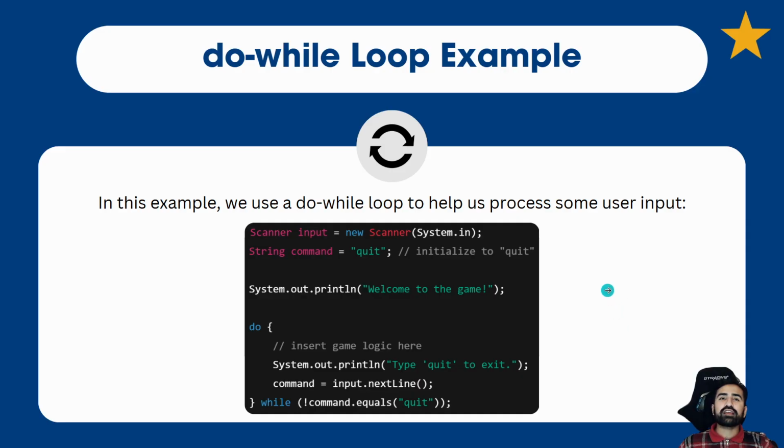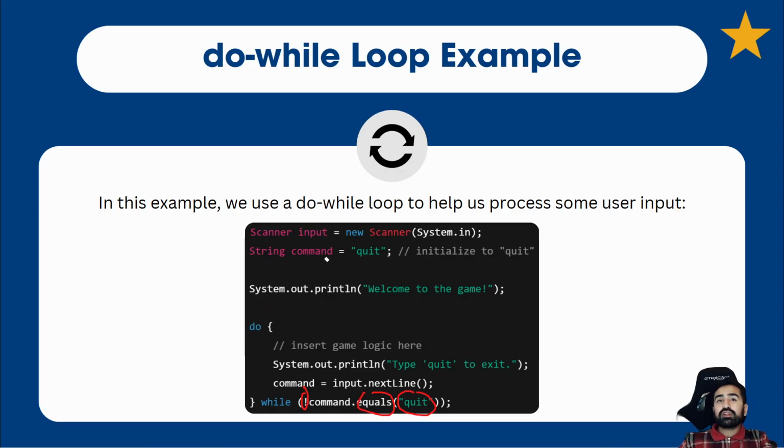All right, so let's take a look at an example where it might make sense to run the code first and then check the condition. So here we have our command initialized to quit. Based on this condition, this is going to run as long as command does not equal quit. Well, if I had a regular old while loop and I threw that condition there, this would never run because command started off as quit. So this loop would never run in this case.